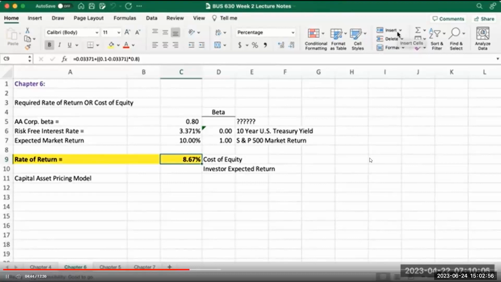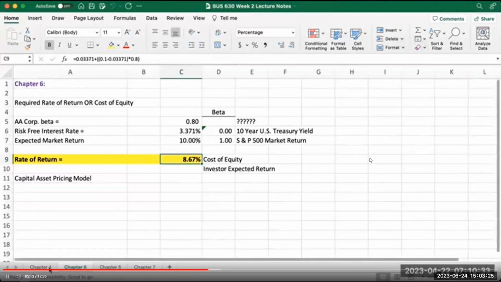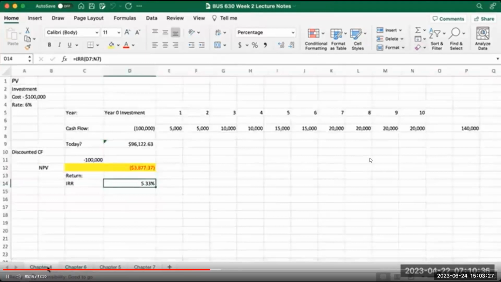Taking those key rates, the beta of the company, 0.8, the risk-free interest rate, and the expected market return, you can determine the expected return that investors, based on the risk of this particular company, would require as an adequate return on this investment. In other words, the cost of equity, 8.67%. You are asked to do this in case number 1 for your specific company. Then we went to the next week, we talked about the time value of money concept and how money can be discounted or determined the present value over time.